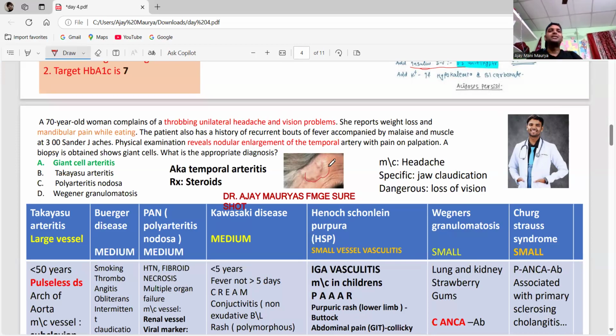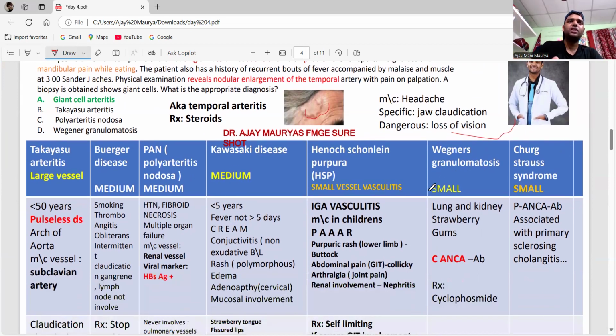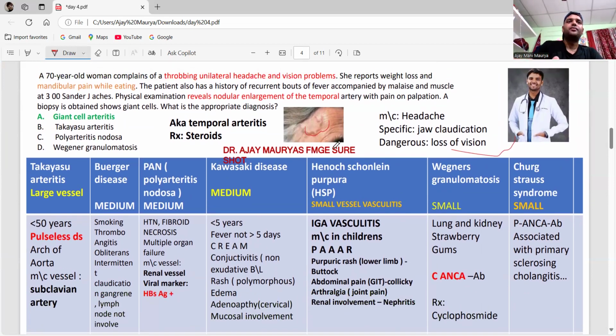So guys, this is the case of giant cell arteritis. Let's remember, the most common symptom is headache. The most specific is jaw claudication, and the dangerous one is loss of vision. These are the characteristics of giant cell arteritis, also called temporal arteritis. The treatment is steroids.